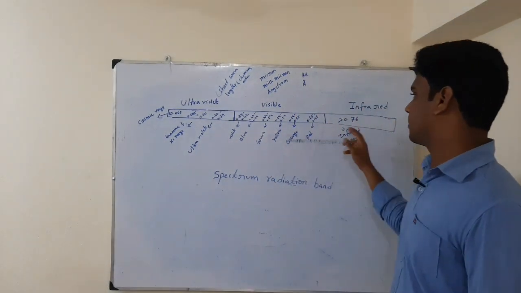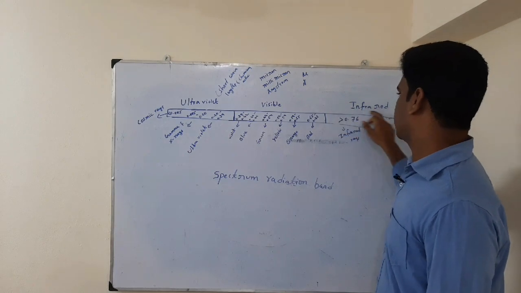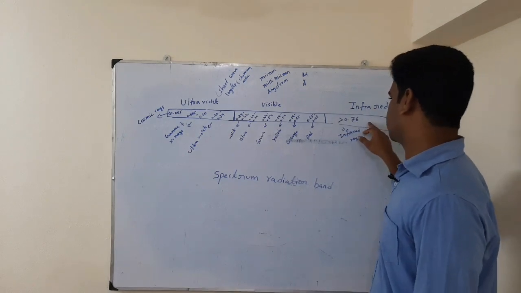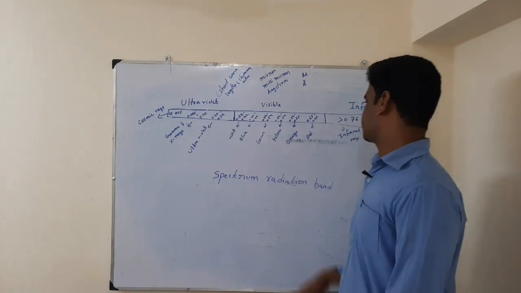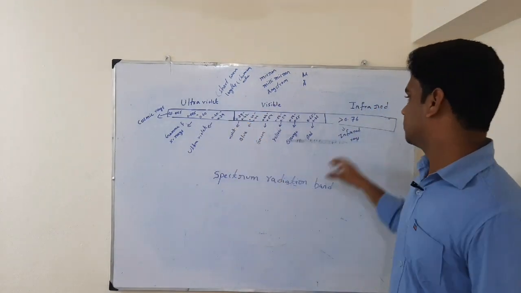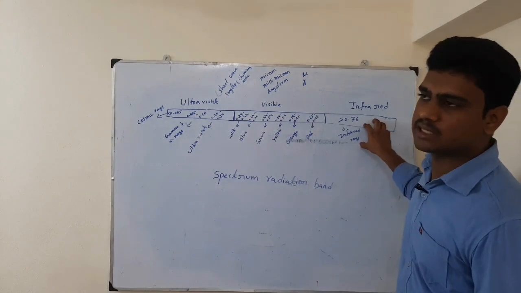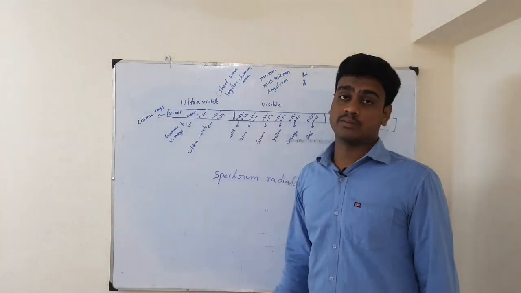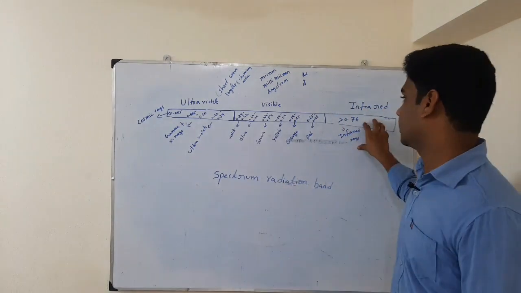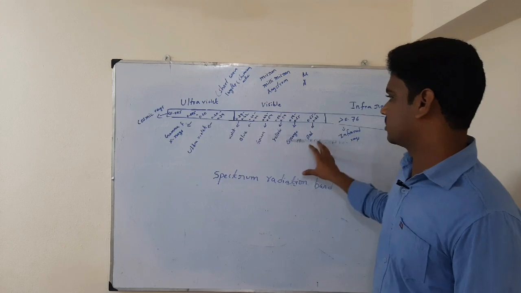Then, beyond that band, the next band is infrared radiation, the wavelength beyond 0.76 microns. Everything there is infrared rays, where the temperature will be very high. So it's all about heat, thermal energy. This energy is used for transpiration as well as evaporation, the heat energy. So this is all about the band.